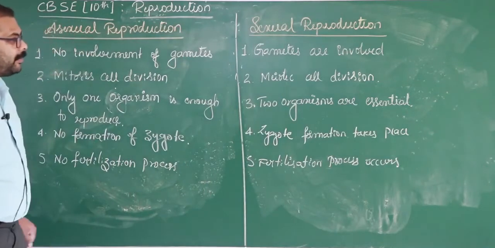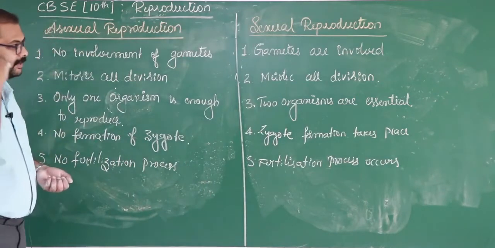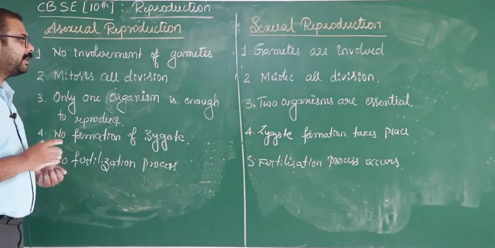So this is the difference between asexual and sexual methods of reproduction.